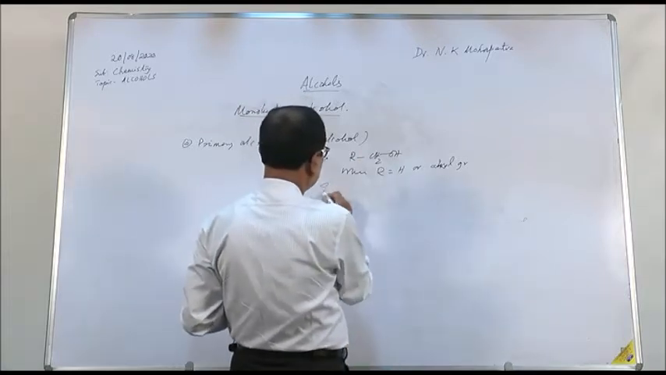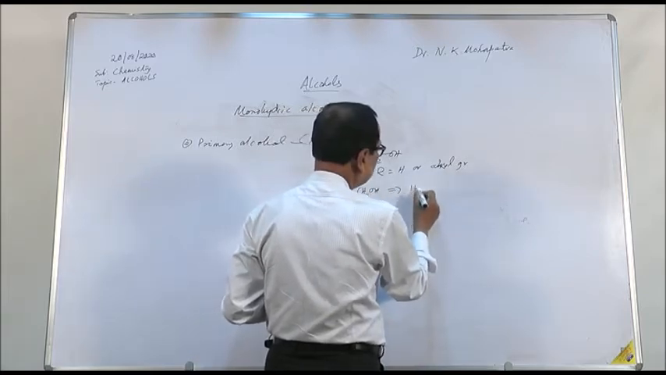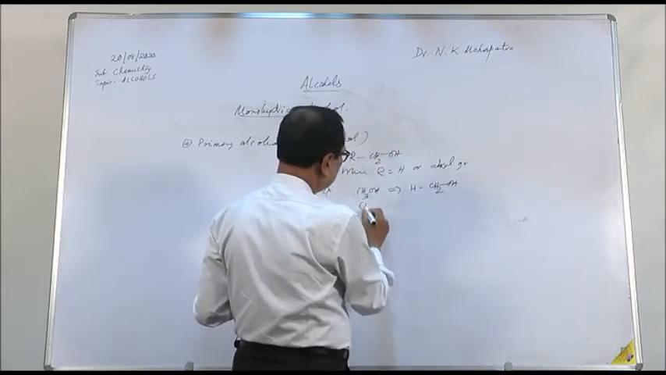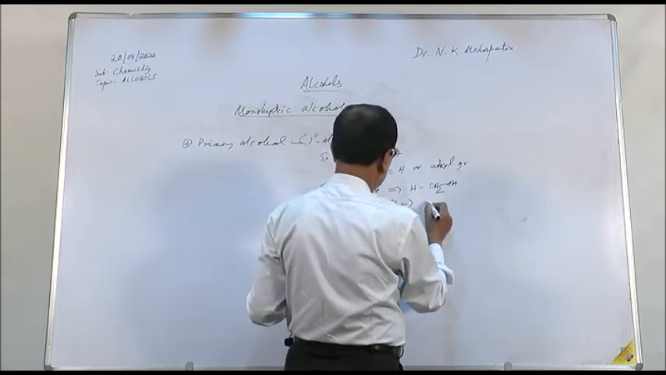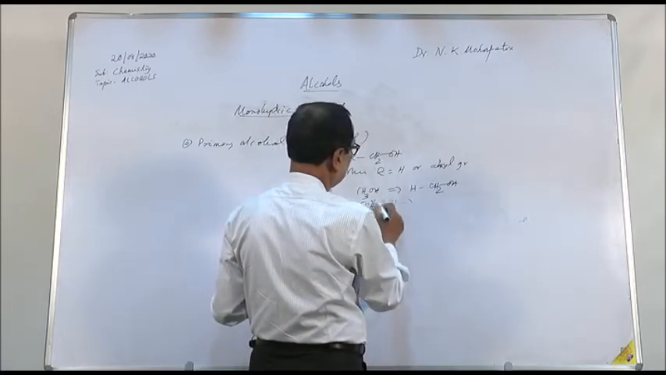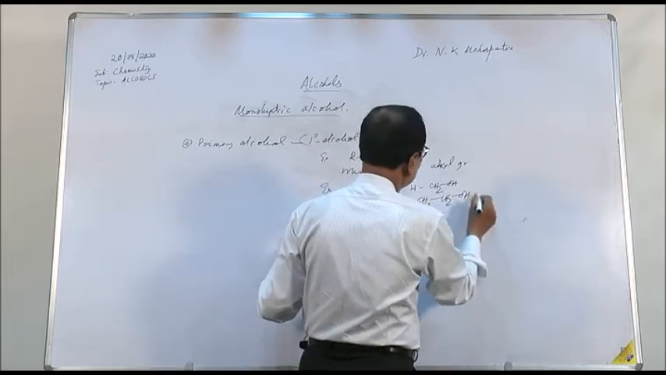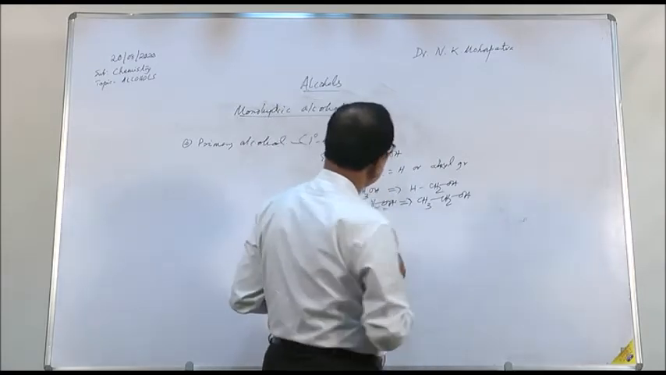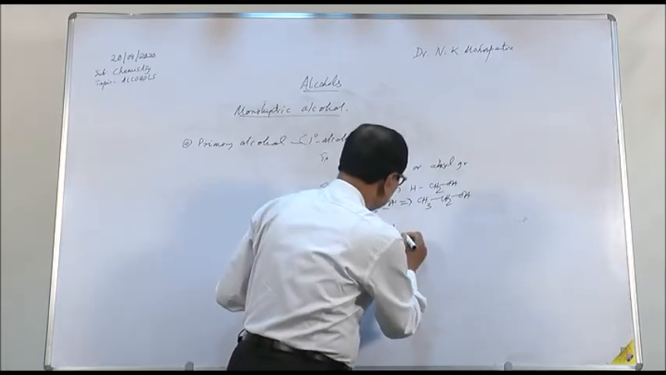Therefore, we can write, for example, methyl alcohol, CH3OH, where we can write it as H-CH2OH. Here R is hydrogen, or CH3CH2OH, which we can write as C2H5OH, or CH3-CH2OH, where R is an alkyl group. So when the OH group is present on a primary carbon atom, that alcohol is called primary alcohol.